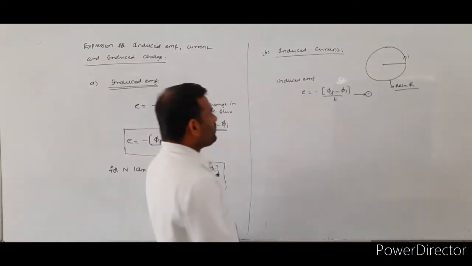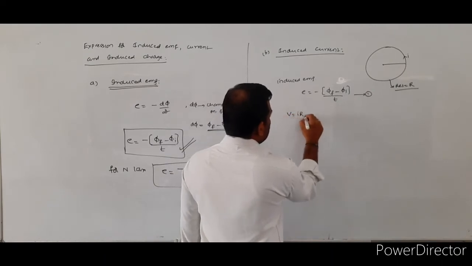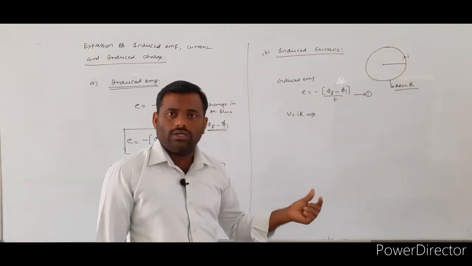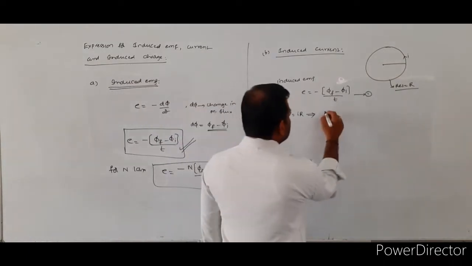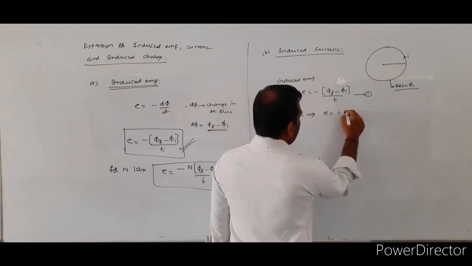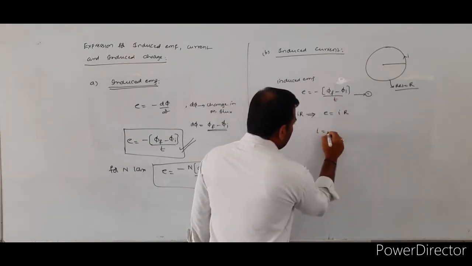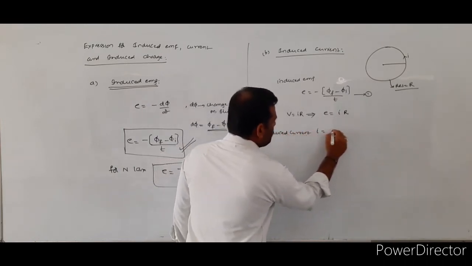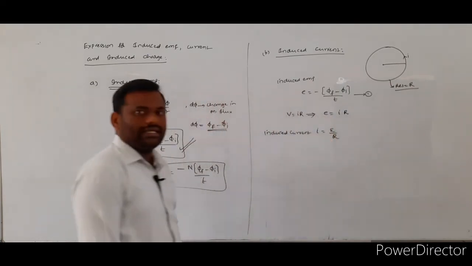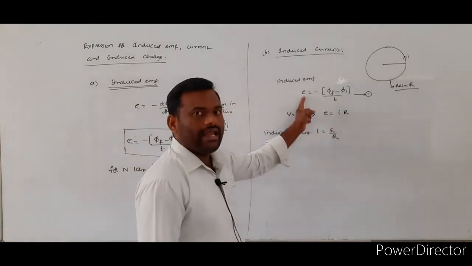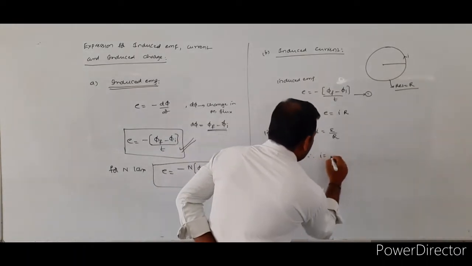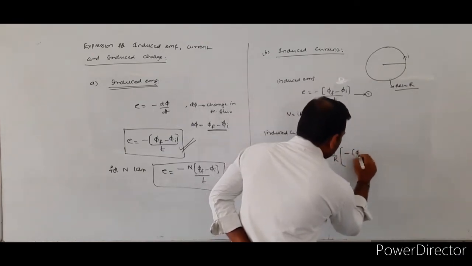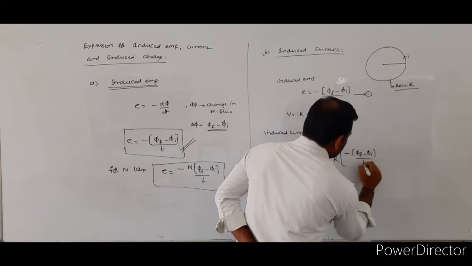According to Ohm's law, we know that V is equal to IR. Potential difference V is equal to IR. Here in the place of V, we will write E. E is equal to I into R. Therefore, induced current I is equal to E by R. Already you know the EMF value here. Therefore, I is equal to 1 by R into minus of phi f minus phi i by t.